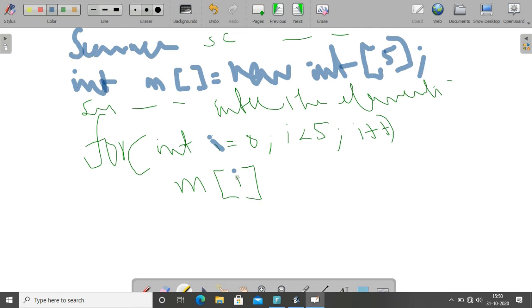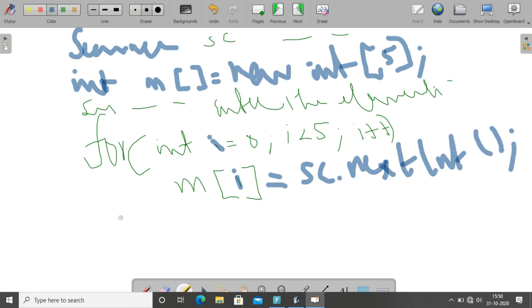In the same way we can write it here also, but instead of that single variable we will use this array name with this index. What is the value we have to pass here? This is I, so we have to write m of I equal to sc dot nextInt of. So this is a statement to read elements in the array.